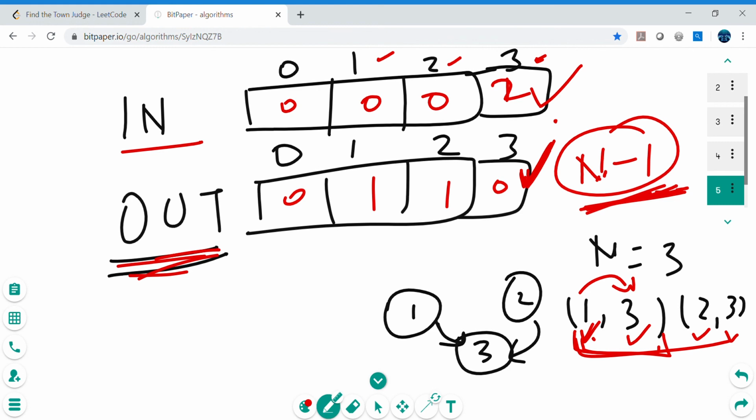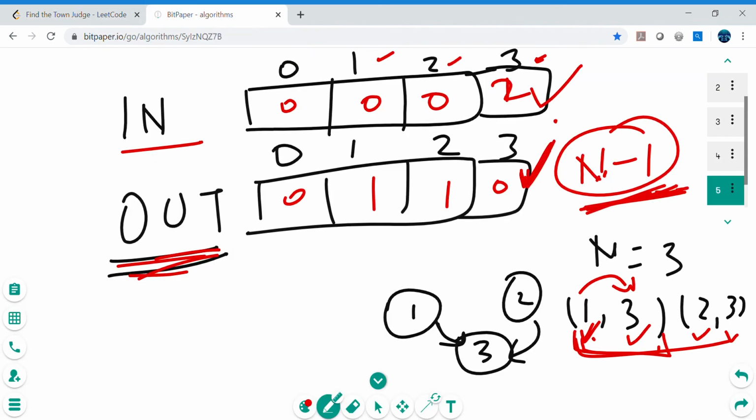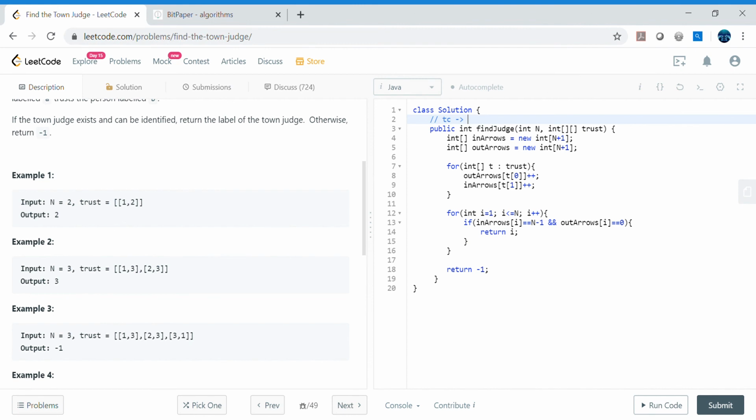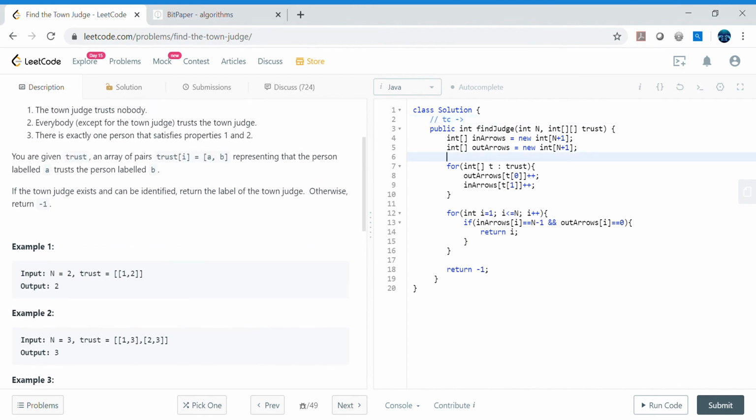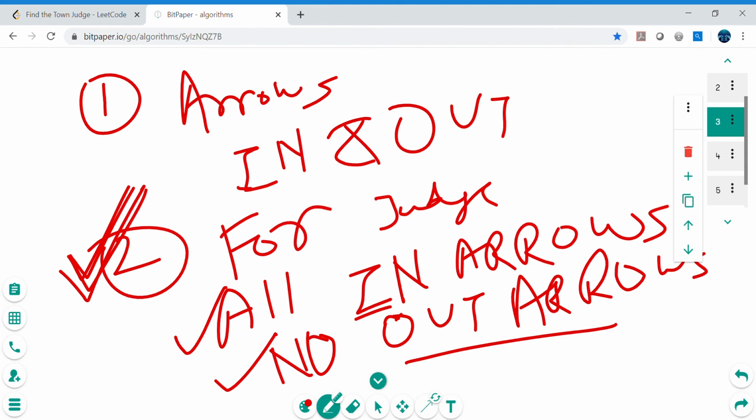So we are not making the graph here, just to make sure. Even here, we have been given the pairs in the problem itself, but we are not making any graph. We are making this graph only to understand this problem, but again we are just going through the two-dimensional array, and we are just maintaining these one-dimensional arrays to track the incoming arrow and outgoing arrow, and just to conclude the conditions that we can use in our code to find the town judge.